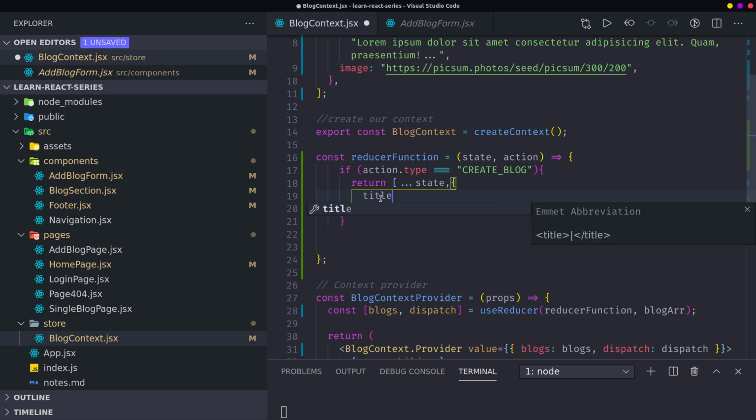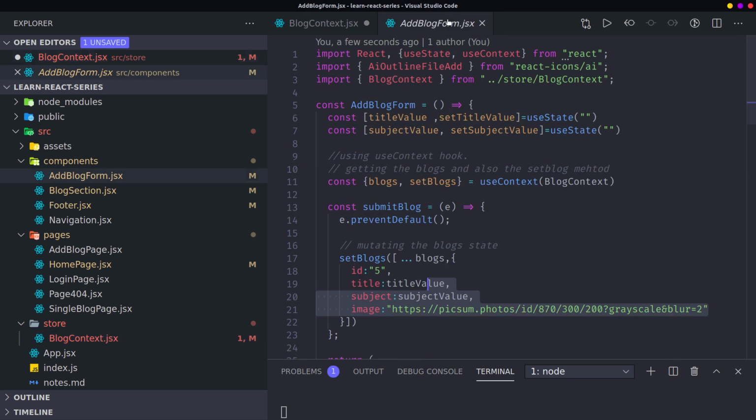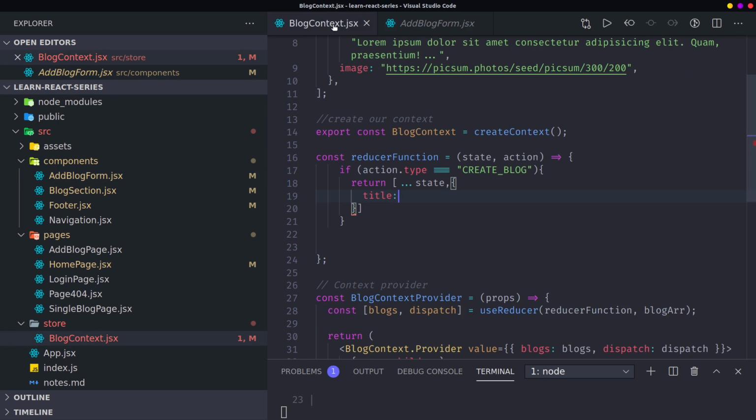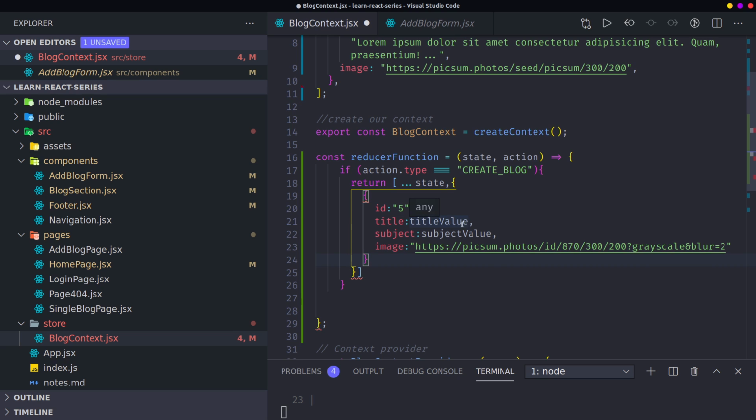I think just copy all this stuff, copy this up here, and paste it here. Then I will change what I do here, this, and also this.